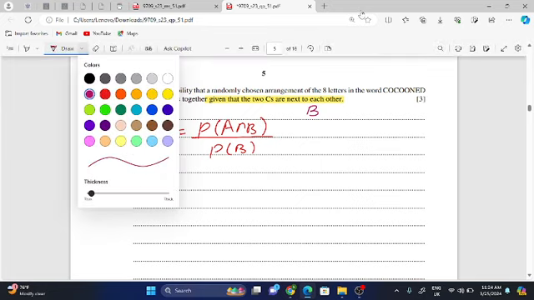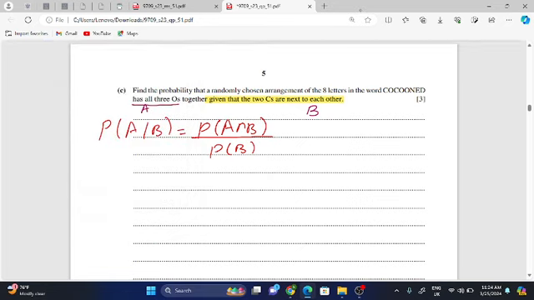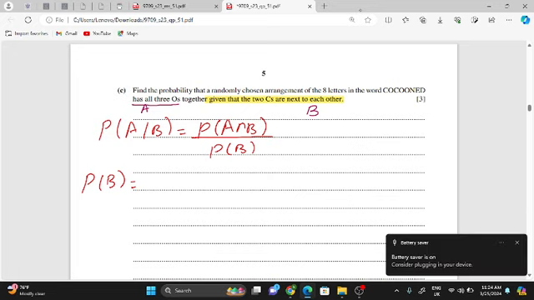Okay, so you can find the probabilities one by one. Let me find the probability of B first. Probability of B is the probability of the event when 2 C's are next to each other. So you have to create 8 letter words.